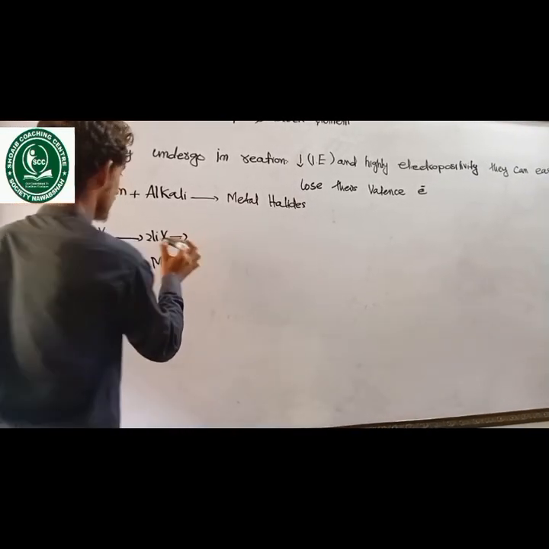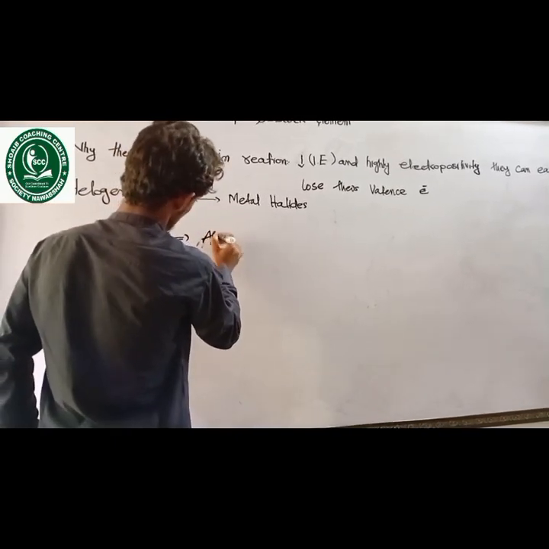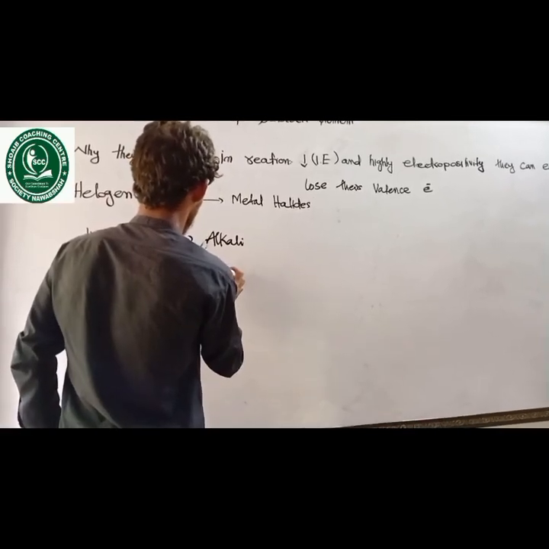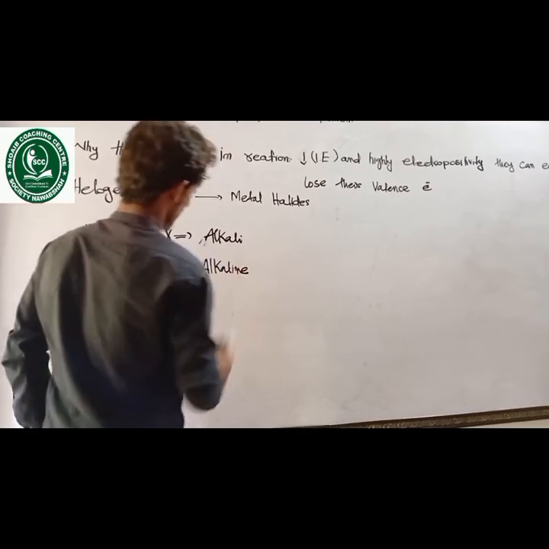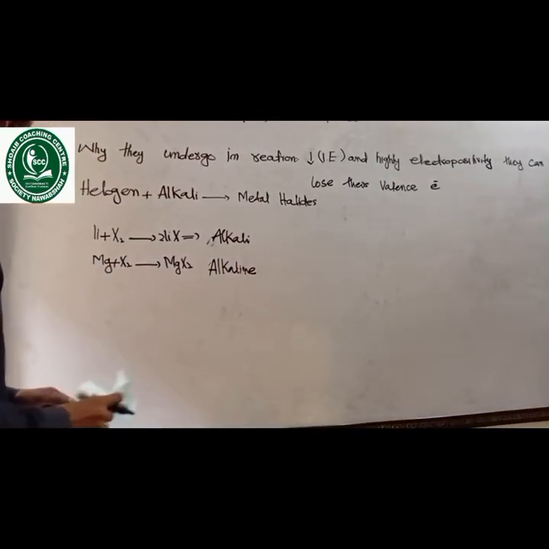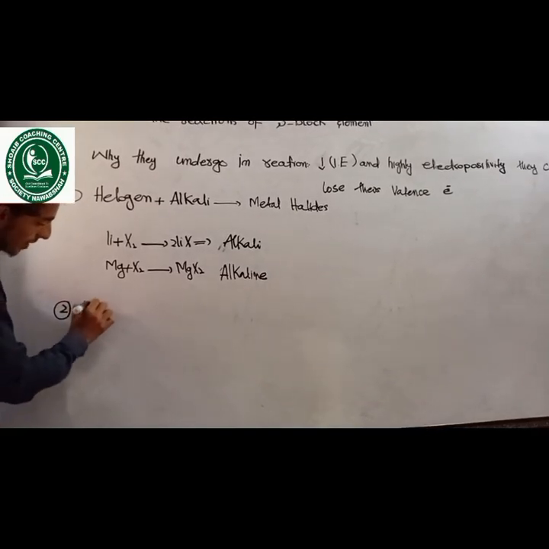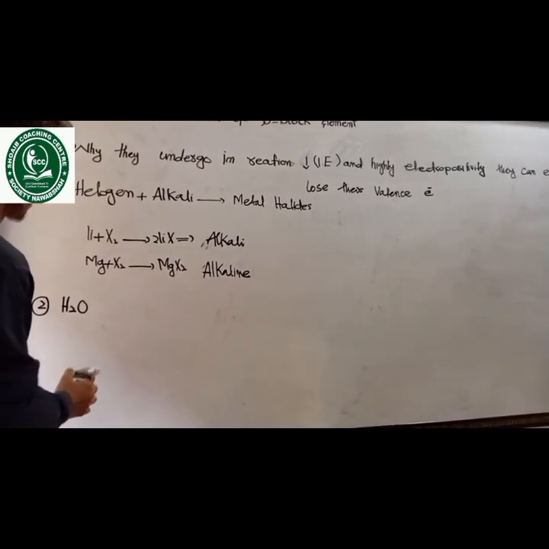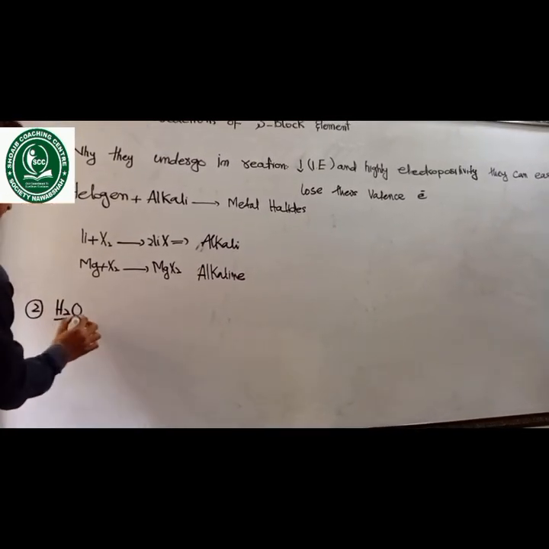This is the first group, alkali metals, and this is alkaline earth metal. And when they react with S-block elements, they react with the compound hydrogen, they form hydroxide when they react with the water.